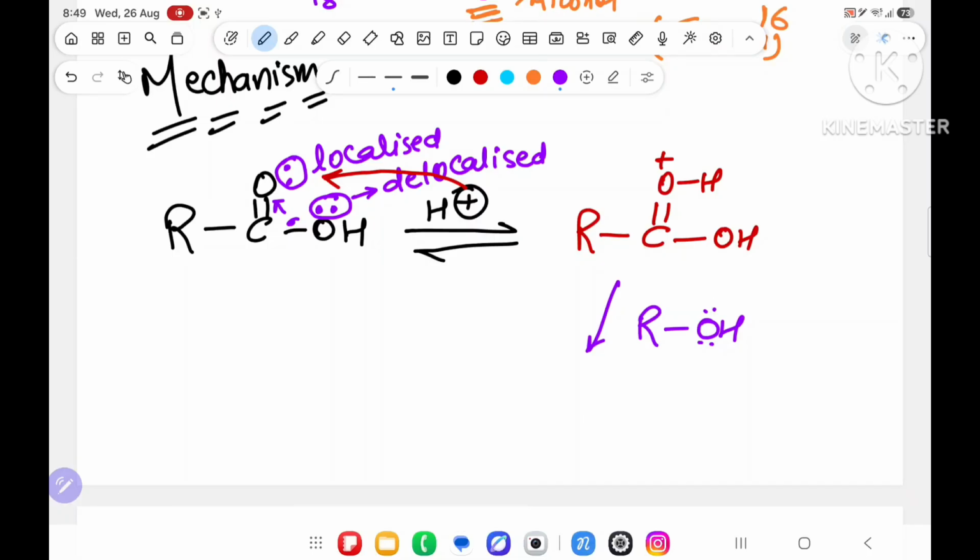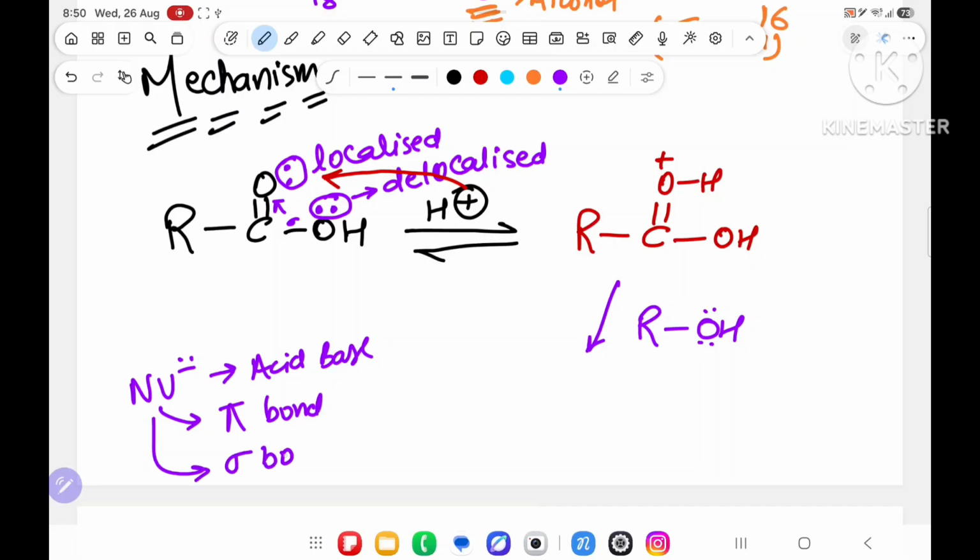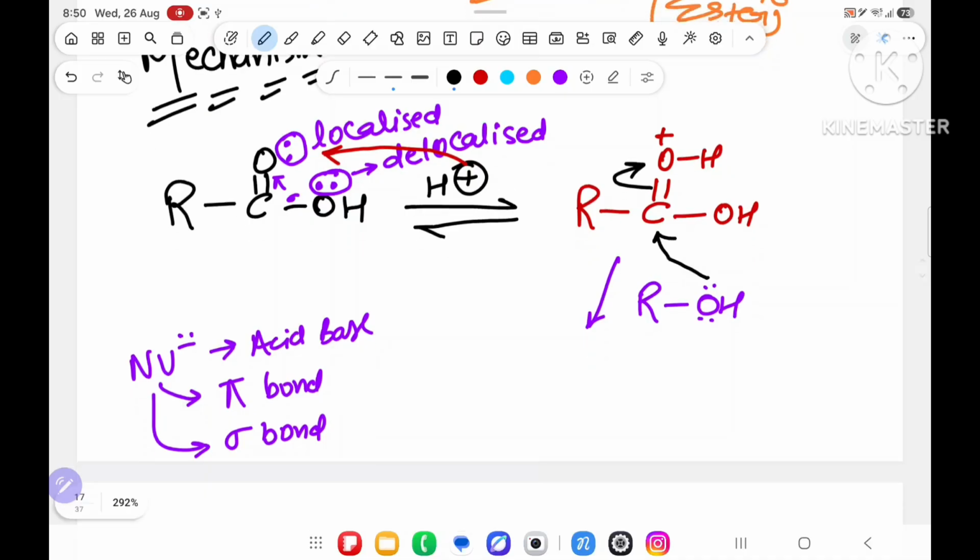I have told you: whenever a nucleophile is there, the nucleophile first tries to do an acid base reaction. If an acid base reaction is not possible, then a pi bond reaction. If a pi bond is not there, then a sigma bond reaction. So over here the lone pair will see the pi bond, because acid base is not possible. It will come here, and this oxygen will break like this.